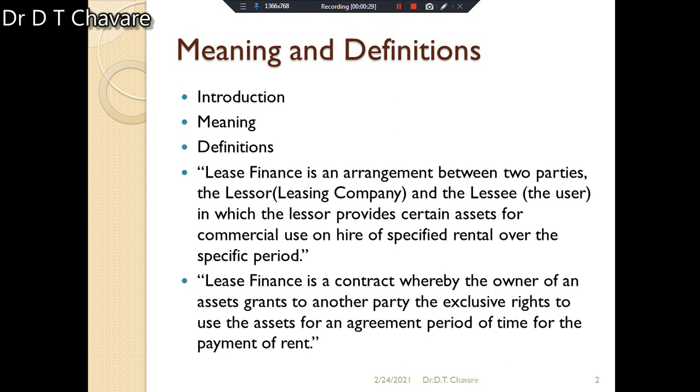Now, lease finance is a new mode of term financing in the area of corporate finance.